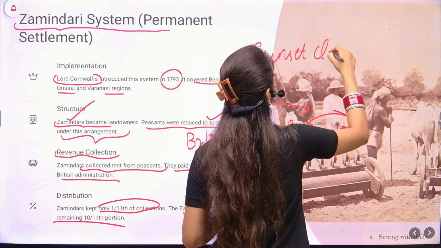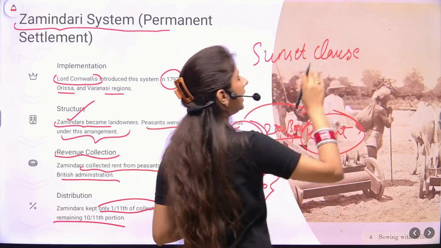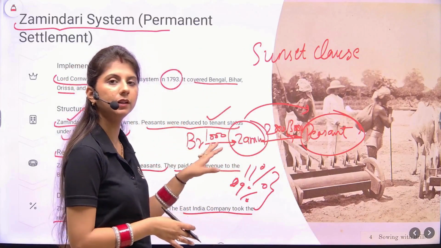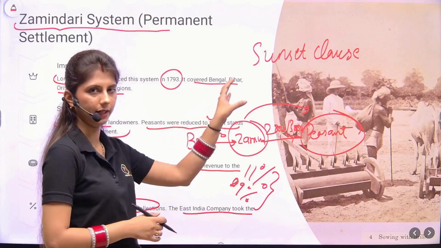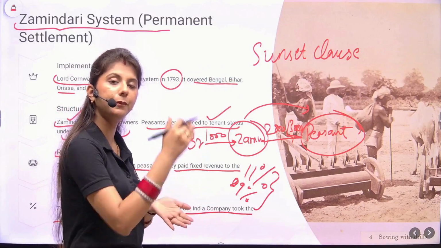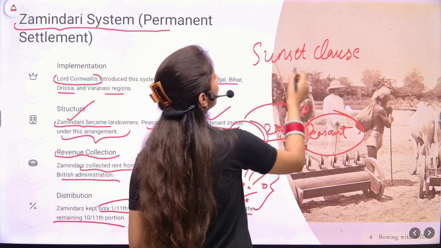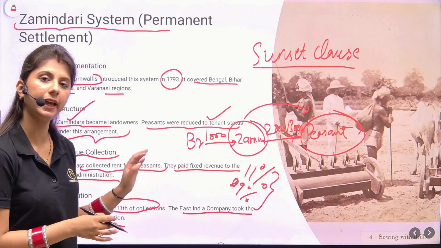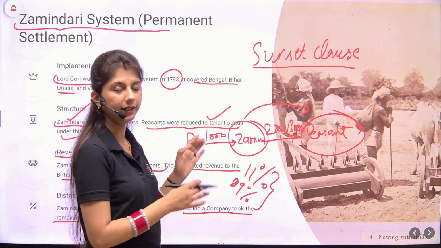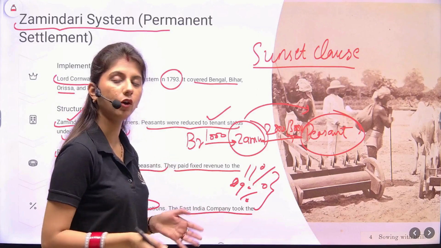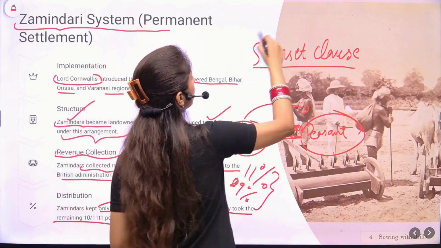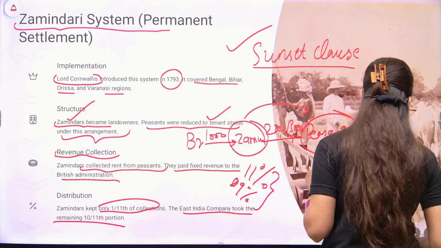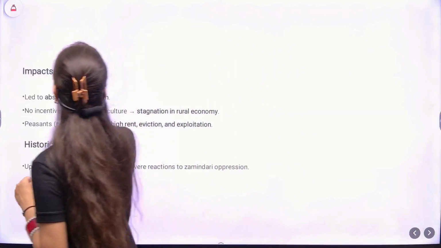Now, a date was decided that the zamindars had to pay the fixed revenue to the Britishers on this date. And if on that date before sunset, that's why the sunset clause, they failed to pay the Britishers the fixed revenue, then the land under that zamindar could be auctioned or sold. So this was a drawback for the zamindars. They were in high pressure to pay the Britishers on time.